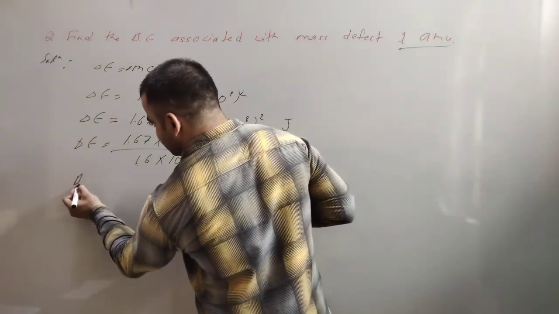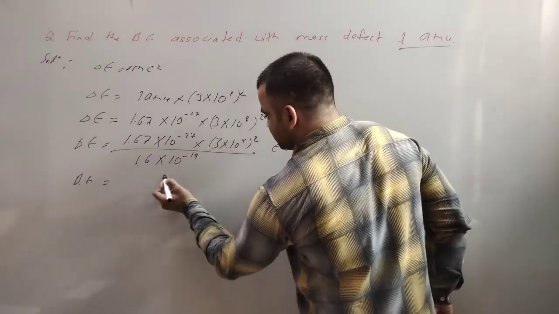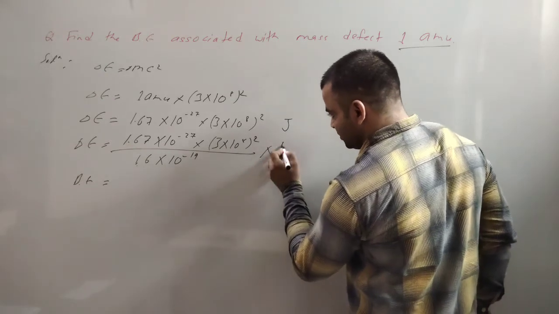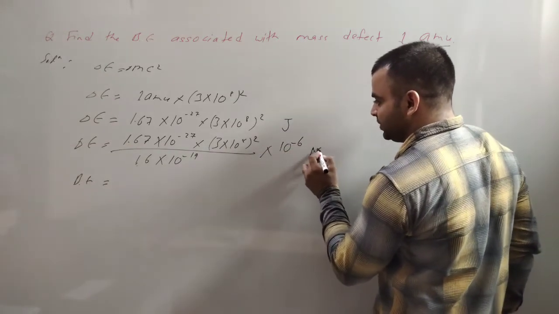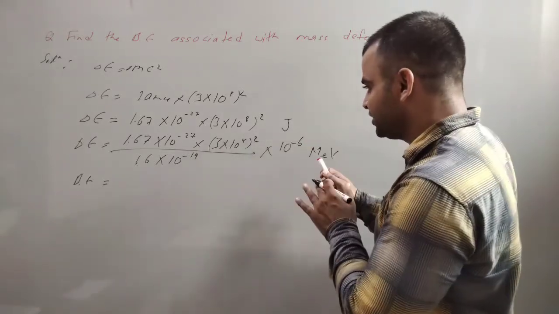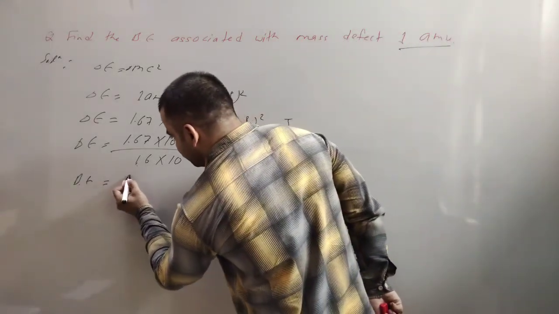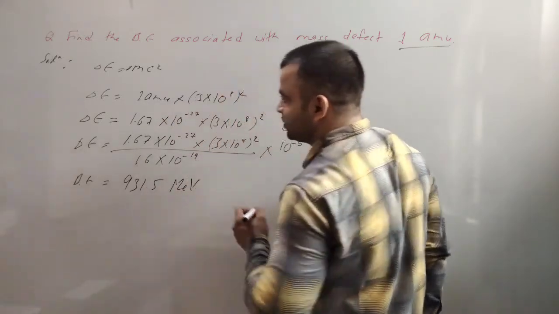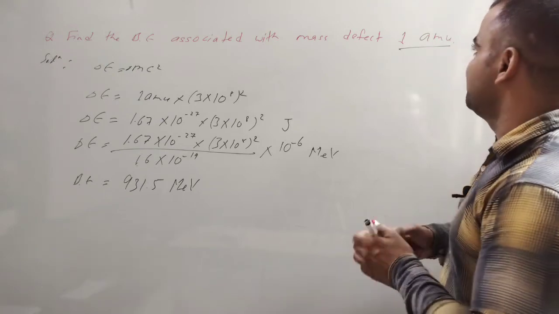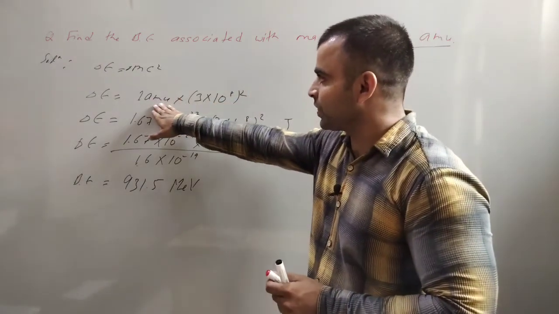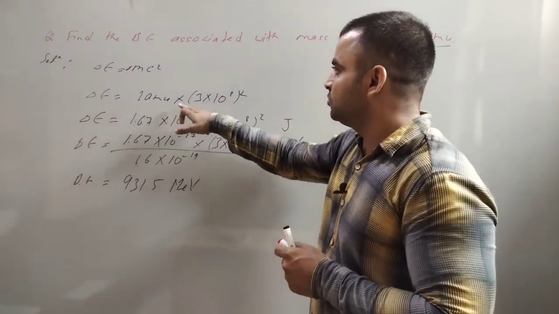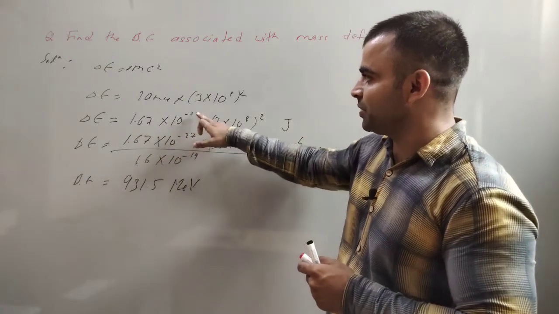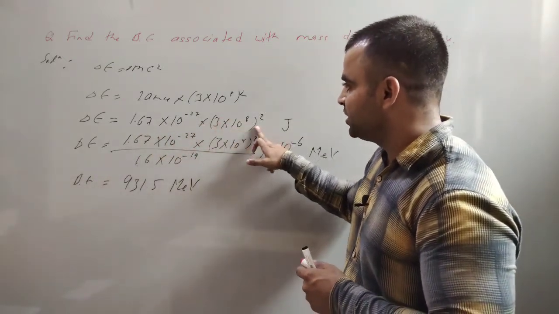In mega electron volts, multiply by 10 raised to power minus 6. By solving it, you will find that this value is 931.5 mega electron volts. Here the mass defect is given as 1 AMU, and we know that binding energy is equal to mc squared.